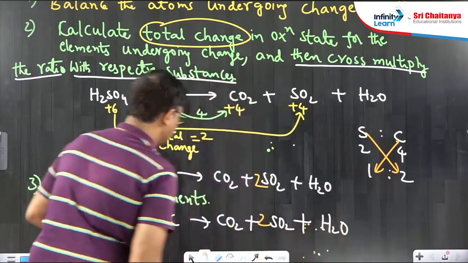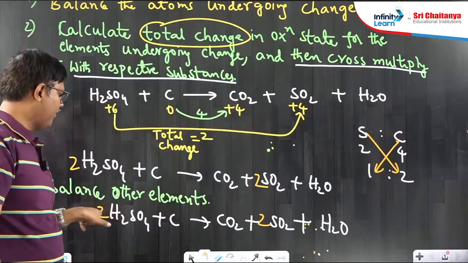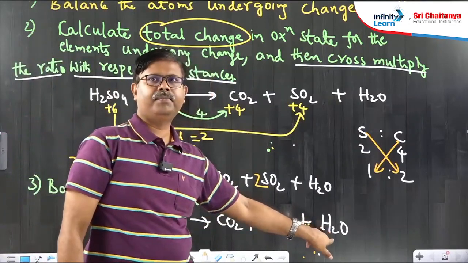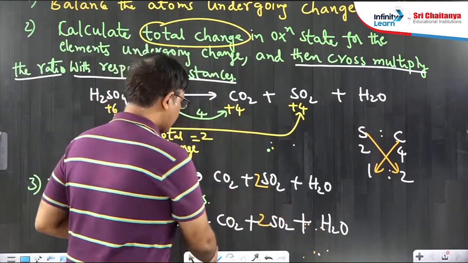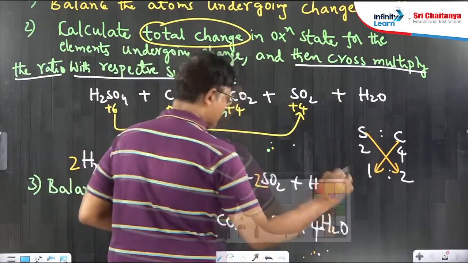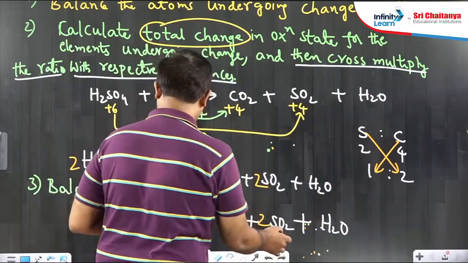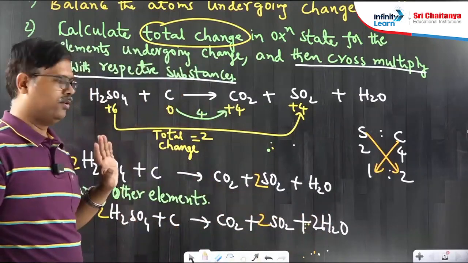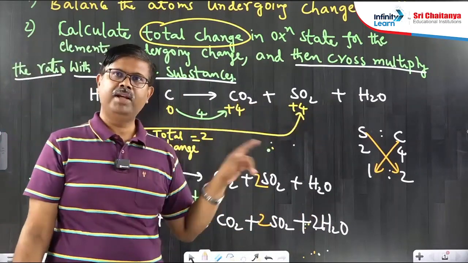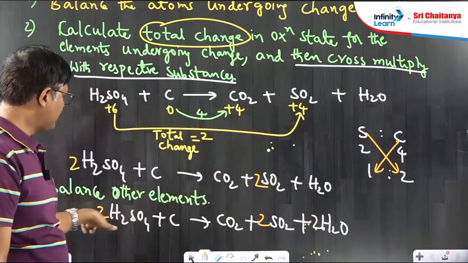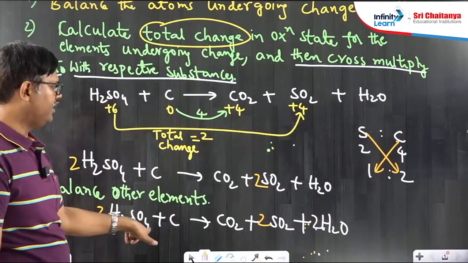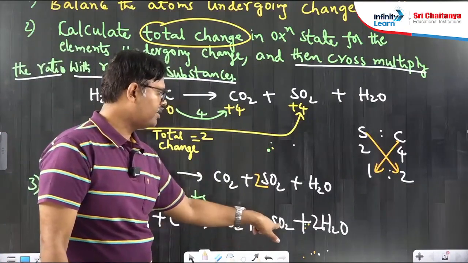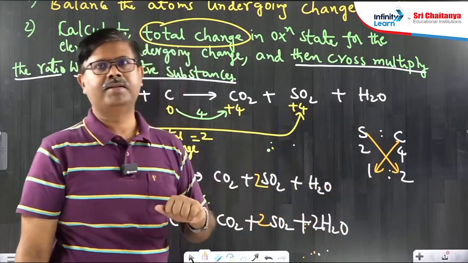Now, balancing the hydrogens. See how many hydrogens are there on the left side? 4. Right side, where is the hydrogen? Here. So, we want 4 hydrogens, put 2 here. So, 2 into 2, 4 hydrogens. Here also 4 hydrogens. Automatically oxygens get balanced. We can check. How many oxygens are there on the left side? 2 into 4, 8. So, right side also must be 8. See, here 2 oxygens, here 4 oxygens, here 2 oxygens, 8 oxygens.